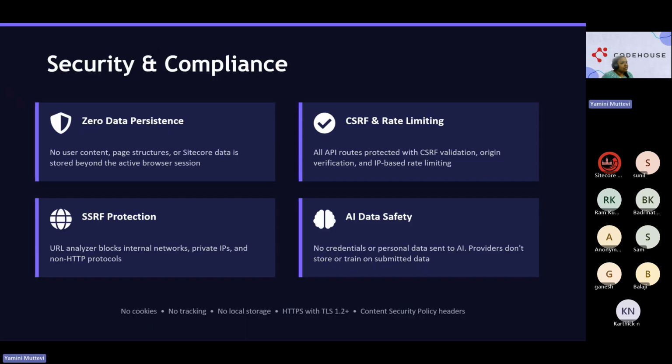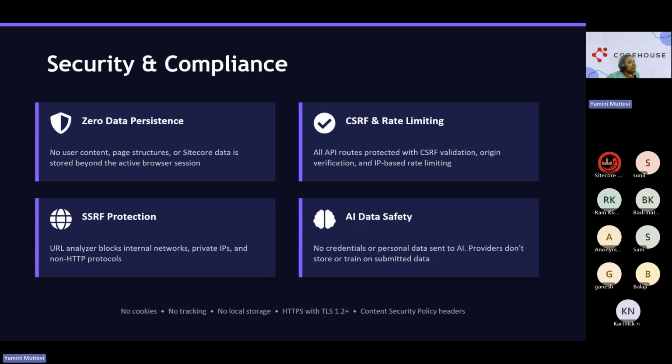Now let's go to security and compliance. This is one good slide I have added, because you may say that we are using AI, and that it is not safe for us to use. But it is still safe, because we're not using much of AI here. We are using it a little to enhance and validate, but with zero data persistence. What I mean is nothing is stored in AI. Our application doesn't interact with a chat model at all. It just uses an API key and doesn't store any of the content, page structure, or Sitecore data beyond the active browser session. For CSRF and rate limiting, the API routes are protected with CSRF validation.